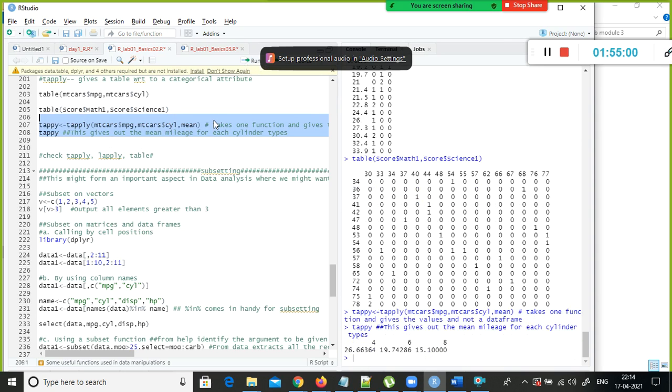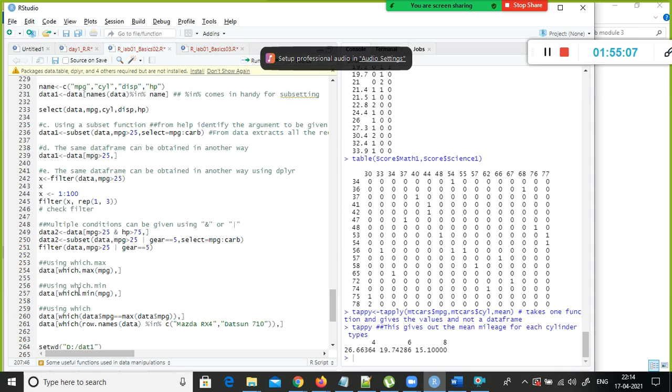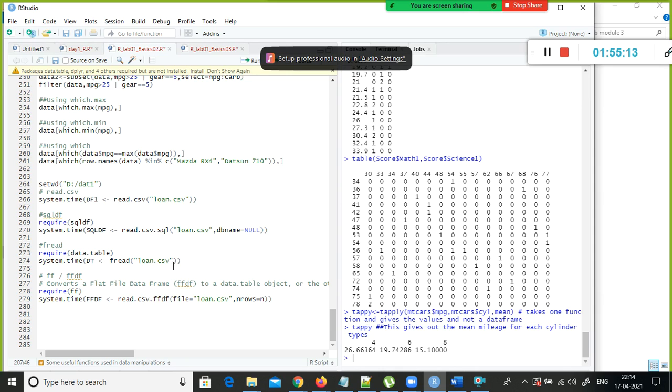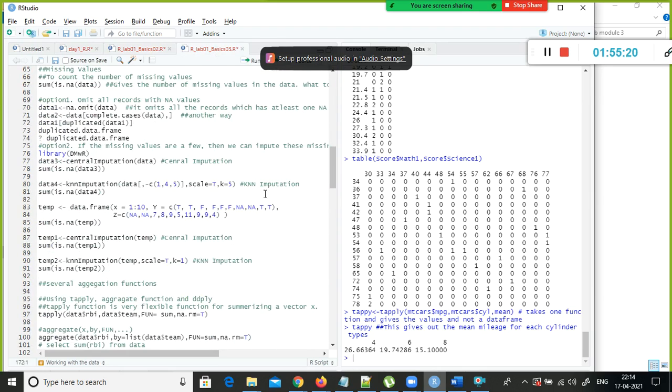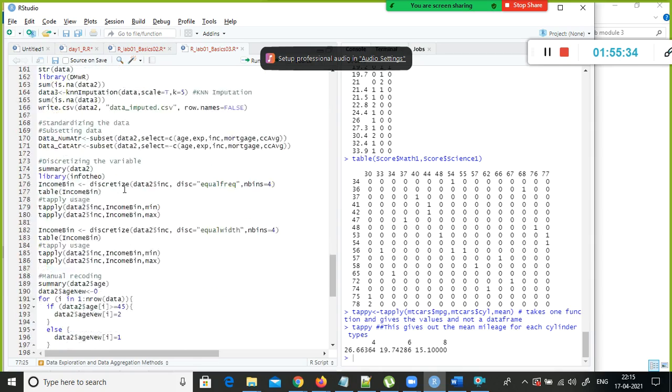I mentioned the comment also here, right? So with that you should be able to run it. Try all these things, and subset of vectors also you can try out, and which.max is available. I will send you this script well ahead, okay? And here I did the data transformation, everything. See, there is something called complete.cases. With that you can find out the duplicate records in your data set, and then we have some KNN imputation, central imputation. All these things are available. You just try all these commands.